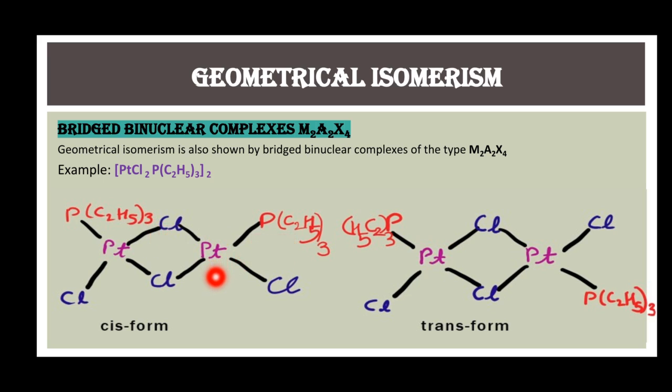Like here in this cis form, the two same ligands, two chloro ligands, and the two triethyl phosphine ligands are on the same side or adjacent to each other. Whereas in trans form, these two same types of ligands are present opposite to each other.